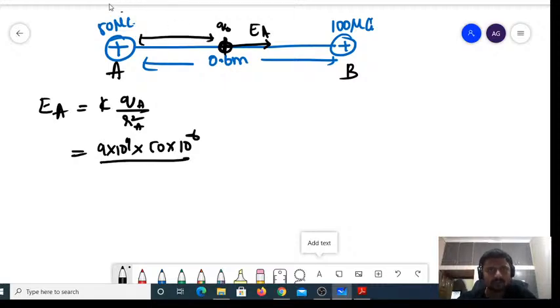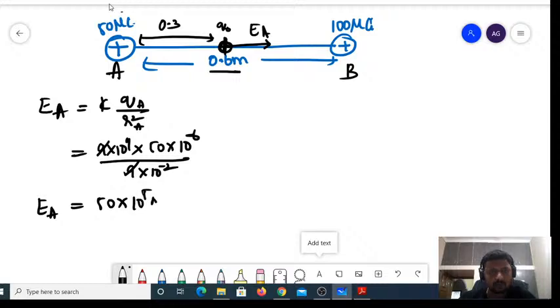Total distance is 0.6, at the midway it is 0.3, or 3 into 10 power minus 1, whole square, it becomes 9 into 10 power minus 2. 9 and 9 will get cancelled. So the magnitude of EA is 50 into 10 power 5 Newton per coulomb.